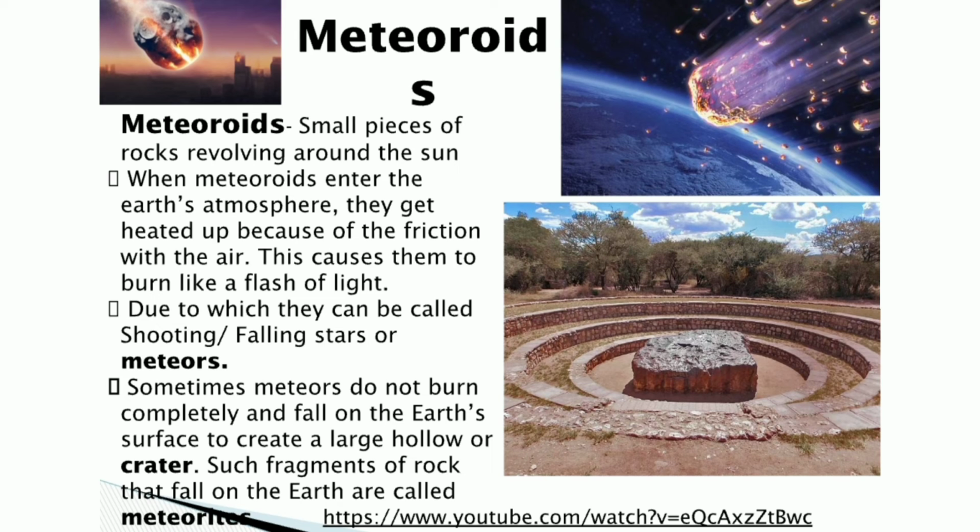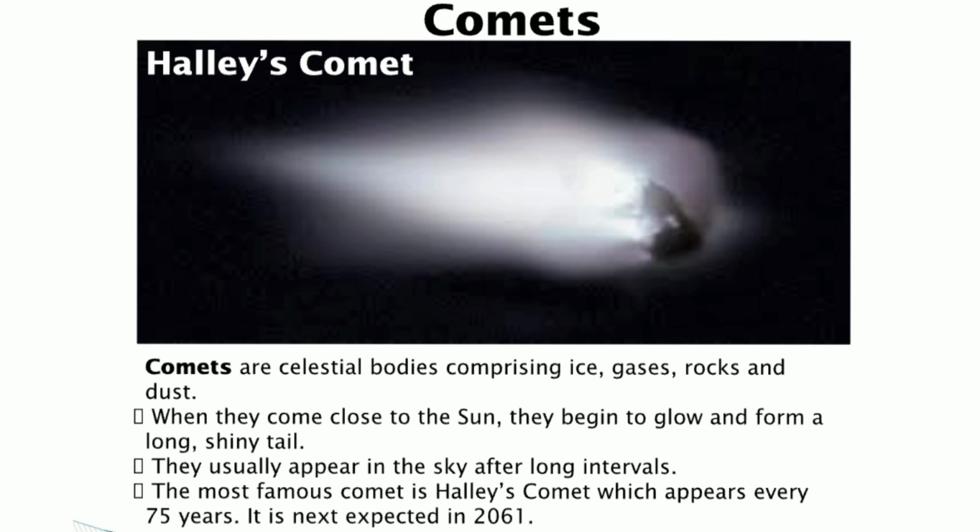Now sometimes what happens is that these meteors do not burn completely and hence they end up falling on the earth's surface. So wherever they fall on the earth's surface, they tend to create a large hollow, or we can say a crater. We name these hollows as craters. Such fragments of rocks that fell on the earth are called meteorites. So be very careful between meteoroids and meteorites. There is a difference.